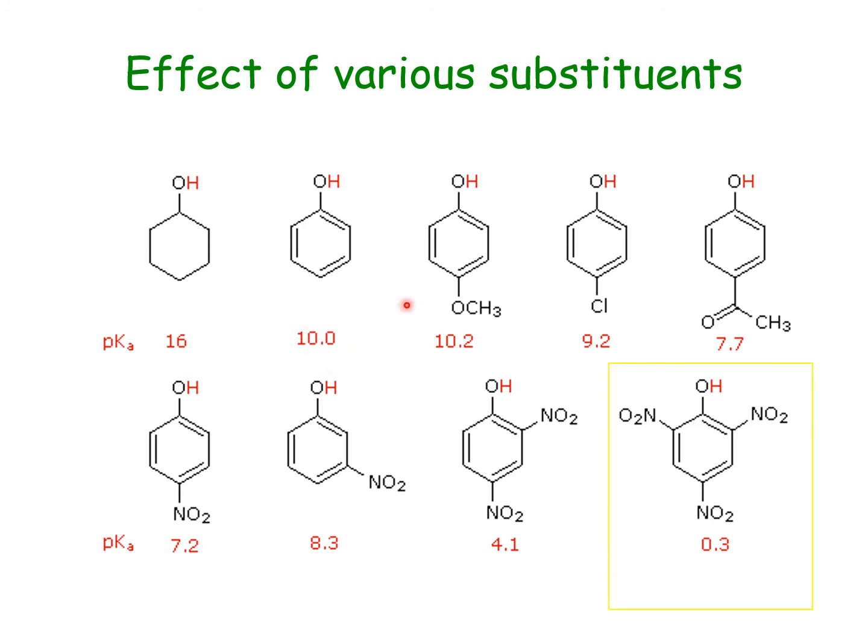This particular compound, trinitrophenol, is called picric acid, and it is one of the strongest organic acids, even stronger than benzoic acid, which contains a carboxylic acid group. The pK value of benzoic acid is around 4.